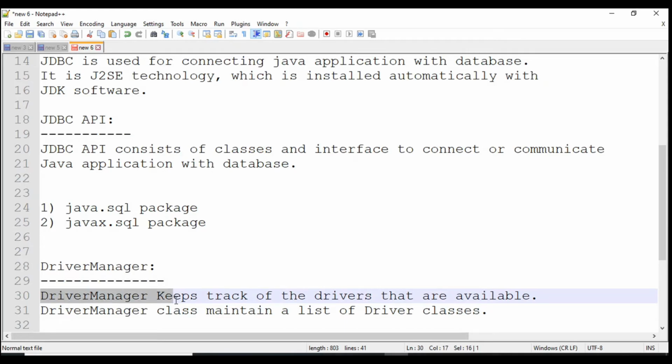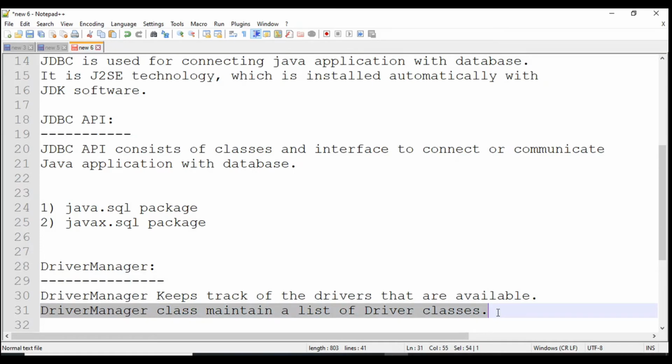The driver manager keeps track of all the drivers that are available, and the DriverManager class maintains a list of driver classes.